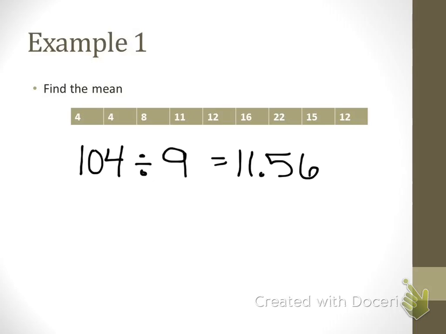All right. Now, if there's ever one that doesn't come out evenly, and listen closely on this, you just round to the nearest hundredth, okay? Unless I say otherwise. Just round to the nearest hundredth. All right, so that is how you find the mean. Any questions? Any questions on how to find the mean? All right, let's go ahead and move on to example 2.